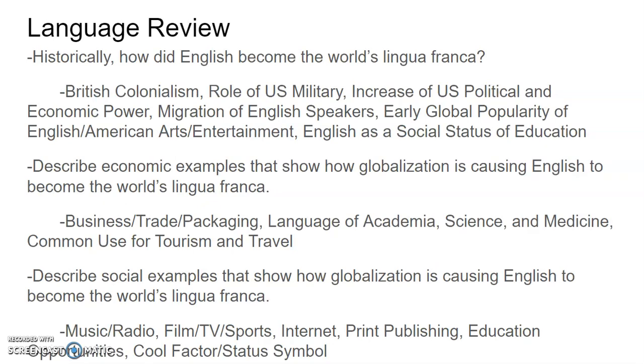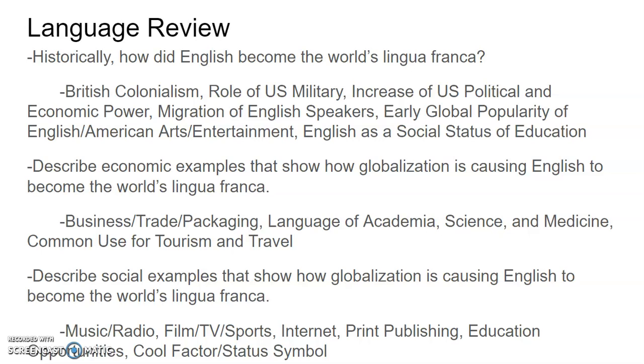And historically, how did English become the world's lingua franca? For various reasons. You have British colonialism spread English all over the world, and the British were such a powerful empire that English became that dominant language to facilitate trade.